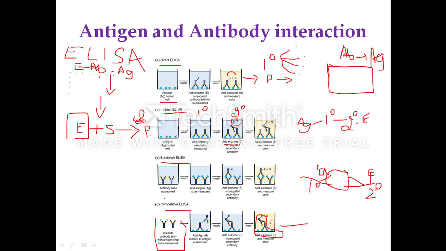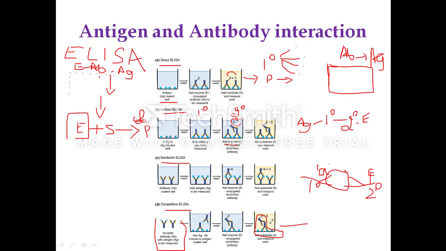Then this antigen and antibody mixture is added to the antigen coated polystyrene plate or microtiter plate. Now the free antibodies which are not bound to the antigen will compete with the antigen on the surface of the polystyrene plate, and then there will be formation of the antigen antibody complex. So this is competitive ELISA.